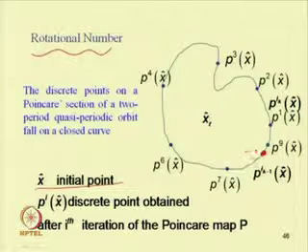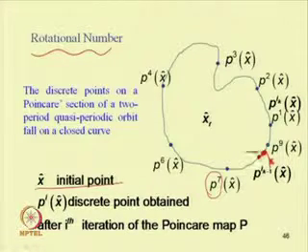If we have started at this point, we have P 1, P 2, P 3, P 4, and then P 5, P 6, P 7, and then this P 8.